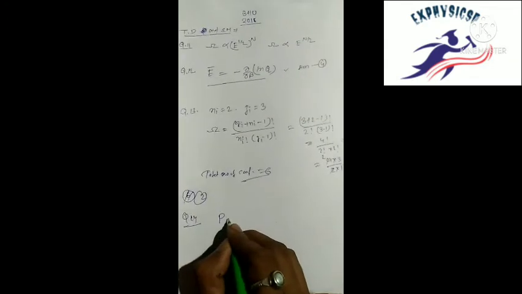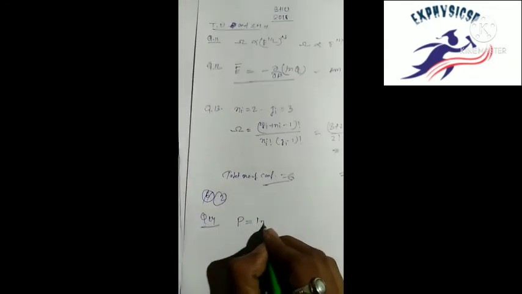Then question 14. Consider a gas of photons in a cubic container of edge length L and volume V equal to L cube. Mean pressure in terms of energy E is given by. Question 14.